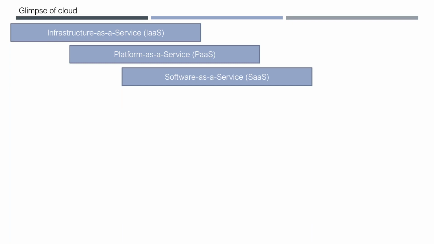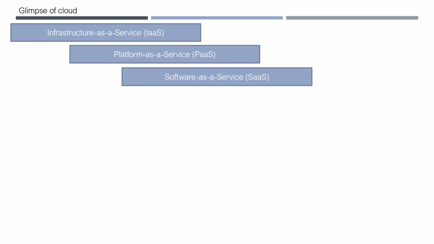Software as a service. This is the third one. Software as a service means, now you use virtual machines, that is infrastructure as a service, and then you use some packages or softwares running on the cloud, that's called platform as a service. You have another category, that is software as a service. There are many kinds. I will just give you a simple example.